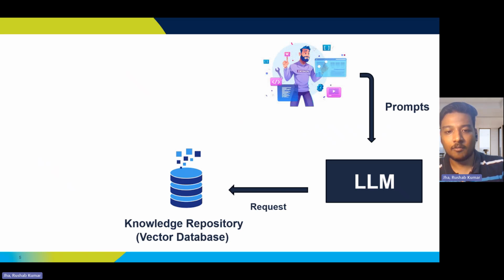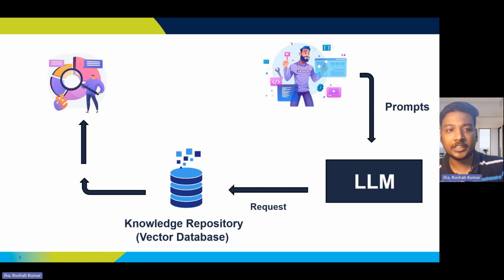So the vector database sends a request, or tries to fetch the information from a huge repository of data. This can be web scraped data, it can be data residing on any XYZ websites, anything. Now this information is divided into something called chunks.